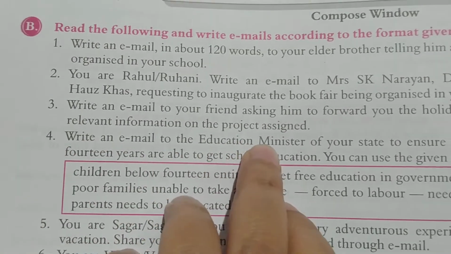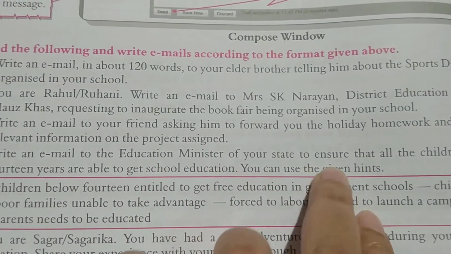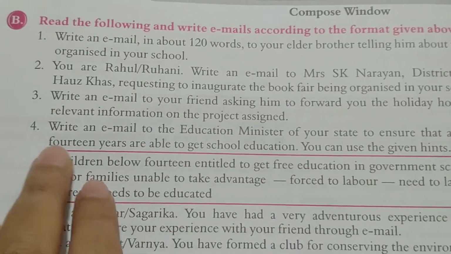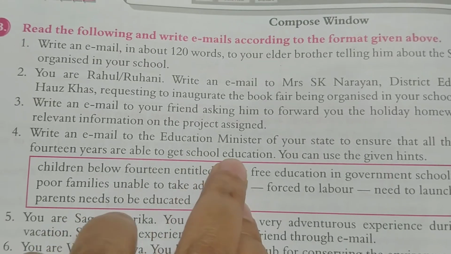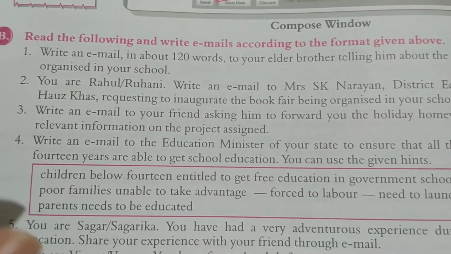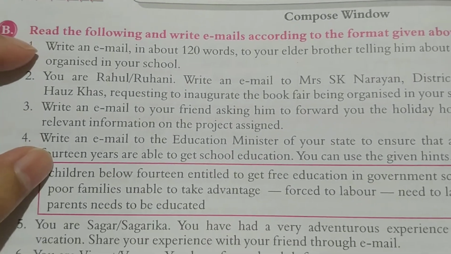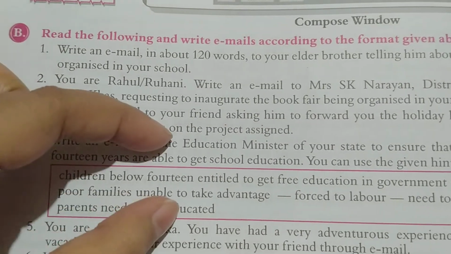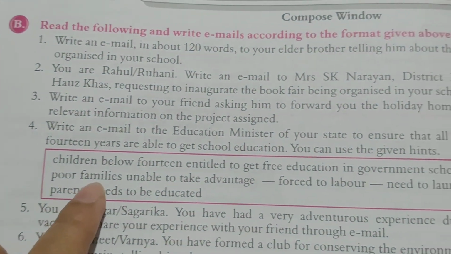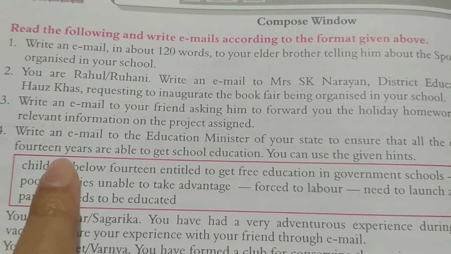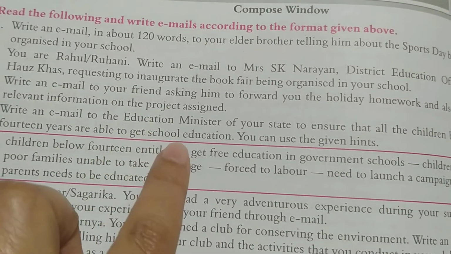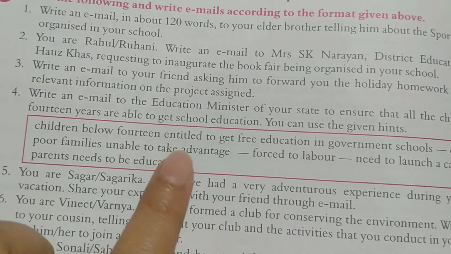Write an email to the education minister of your state to ensure that all the children below 14 years are able to get school education. You can use the given hints. So you can also write the email address. You can write this email to an education minister to ensure that all the children below 14 years are given school education. So this is the hint.